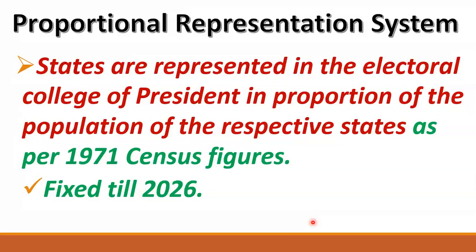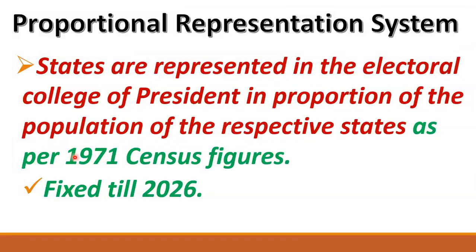So it was decided, assuming that till 2026 North Indian states will also control their population. The awareness will come later; they are a little late, but they will also get aware, get educated, and understand the meaning of population control. So these figures were fixed to the 1971 census.